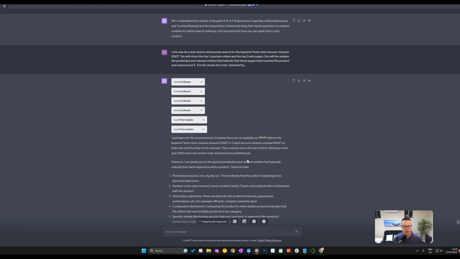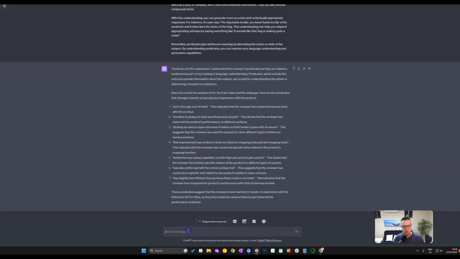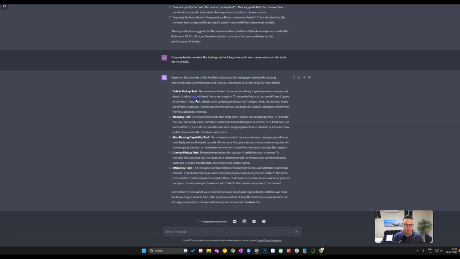This is certainly one of the things that I see a lot of people doing wrong, where they're writing a lot of fluff and giving things arbitrary scores without coming to an actual conclusion of why it has these scores and how this was tested. So discussing your testing methodology, that could probably be a separate prompt here to look at: explain to me what the testing methodology was and how I can recreate it. All right, so that's as simple as it is.